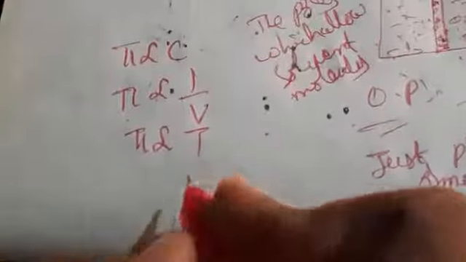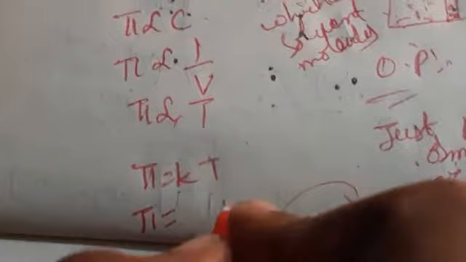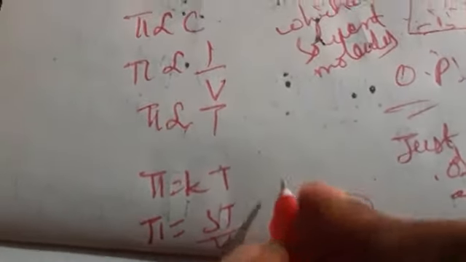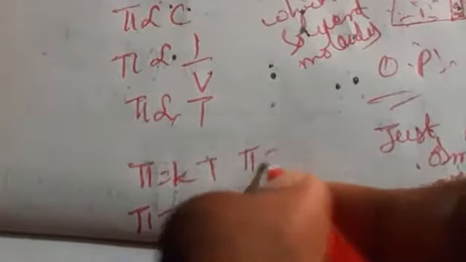So pi is equals to KT, where K is constant, then n by V, which we say as pi is equals to CST. So this is nothing but osmotic pressure. We can say pi is equals to CRT or CST.